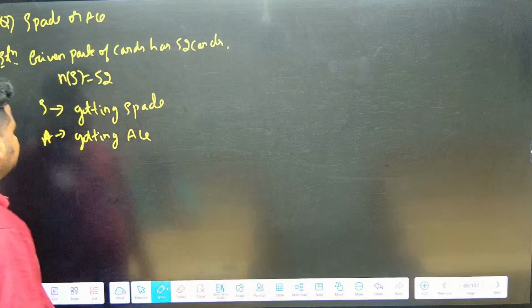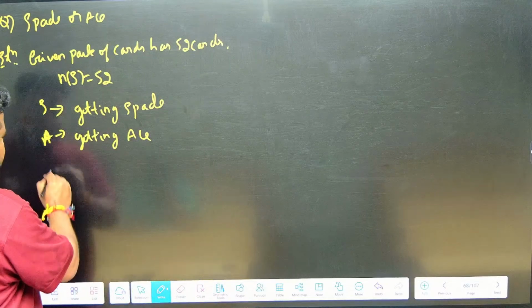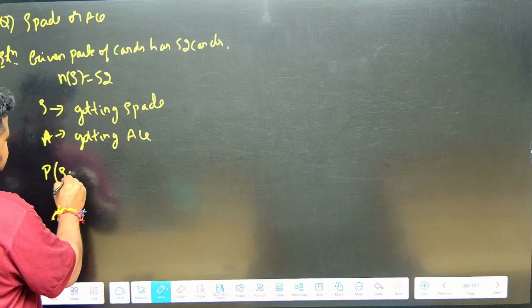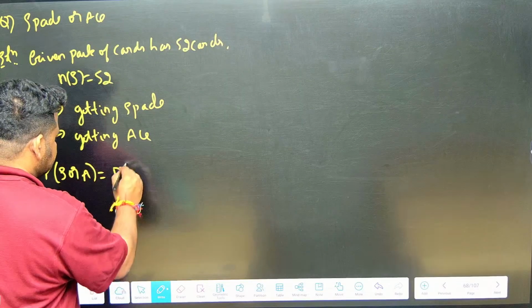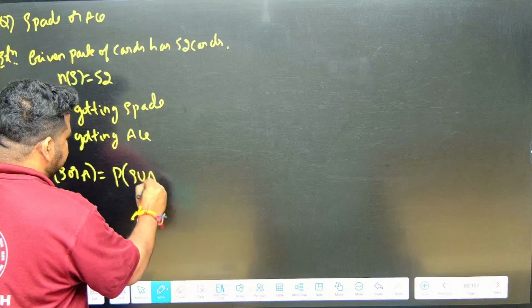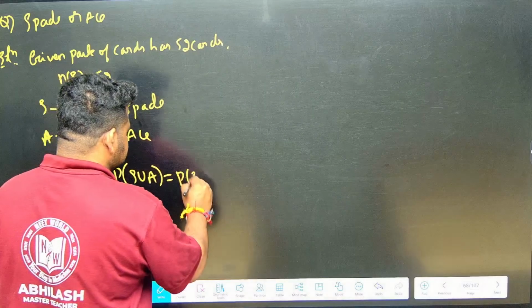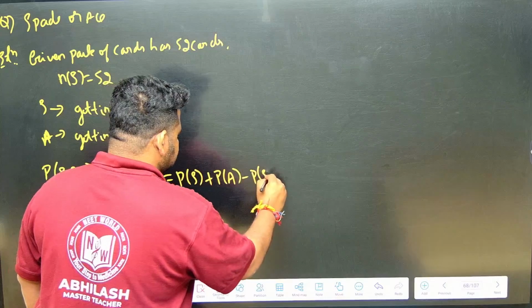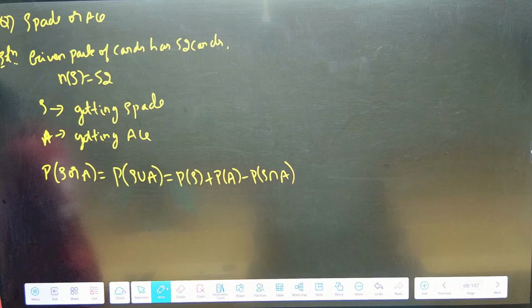Now we have to find the probability of getting spade or ace. I am writing directly: probability of S union A. That is nothing but probability of S plus probability of A minus probability of S intersection A.